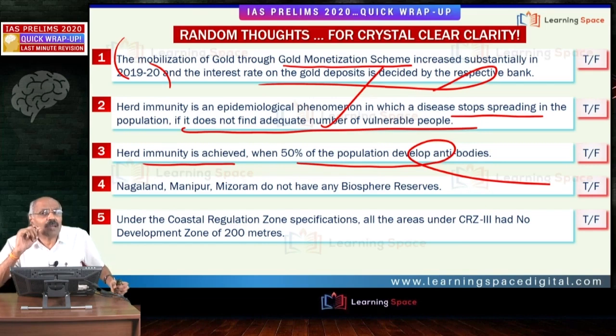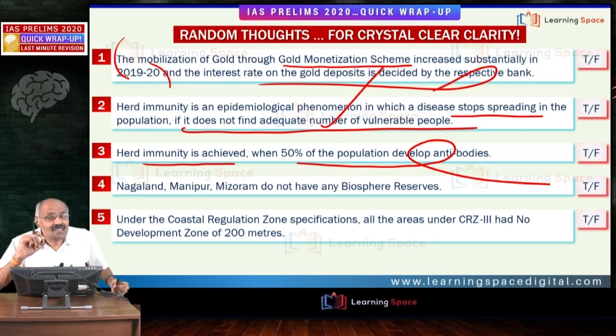Then another point we have discussed in recent times is hepatitis B. When I talk about hepatitis B, there is a high chance of mother to child transmission. Hepatitis C also can be transmitted from mother to child, but in case of hepatitis B, there is a high chance of mother to child transmission. So when you look at other diseases, tuberculosis, the government kept the target of eliminating tuberculosis by 2025.